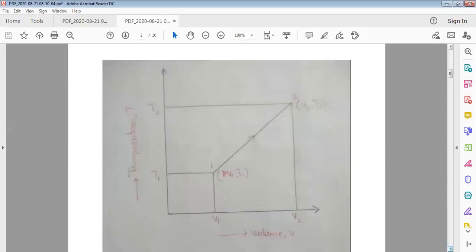And if we show this in a graph, on the x-axis we represent volume, on the y-axis temperature. At the first state, volume is V1 and temperature is T1. After heating, the volume increases from V1 to V2, and the temperature changes from T1 to T2. So these points represent the volume and temperature: V1, T1, and these points represent the final conditions V2 and T2. So this is the graphical representation.